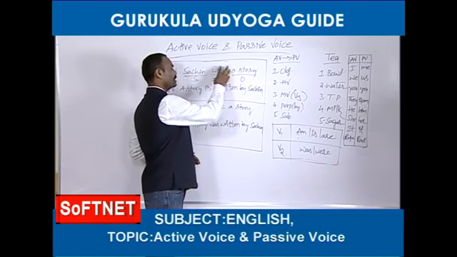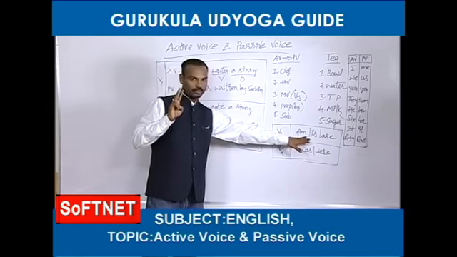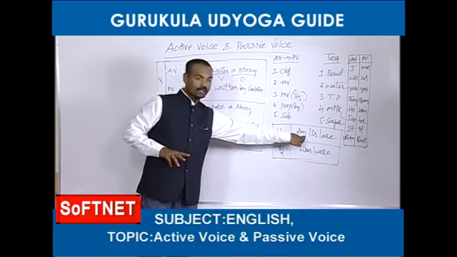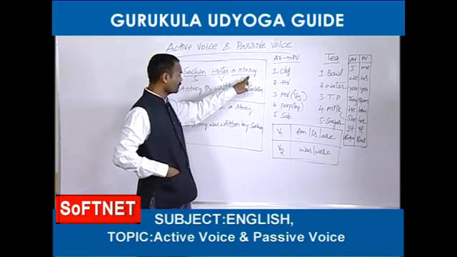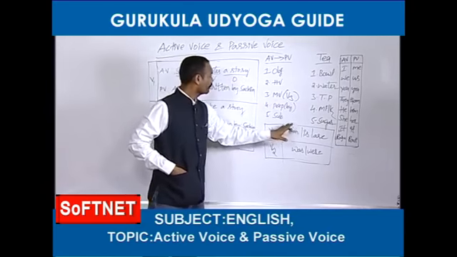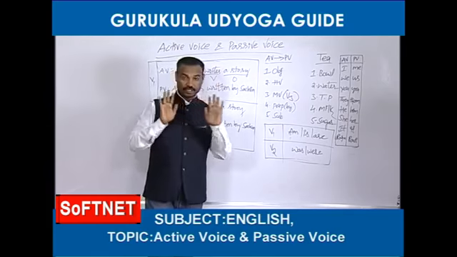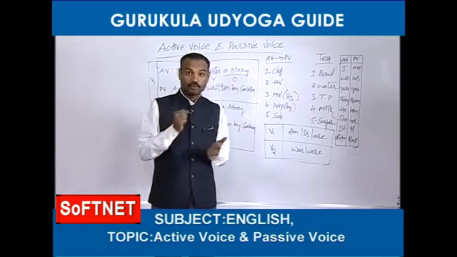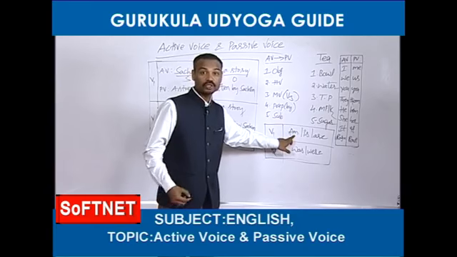When the main verb is in the first form in the active voice, you should take am, is, are. The be form should be taken from this list. For singular objects, is should be taken. For plural objects, are should be taken. And some of you may ask, sir, you are telling very clearly when we take is and when we take are. That is clear. Okay. What about am, when is it taken, sir? Why don't you give an example?